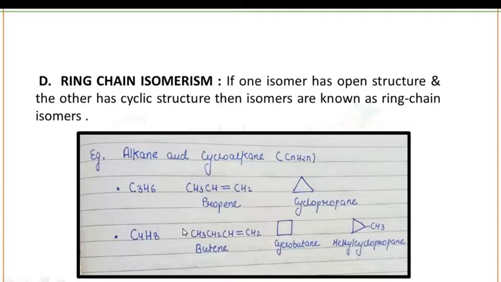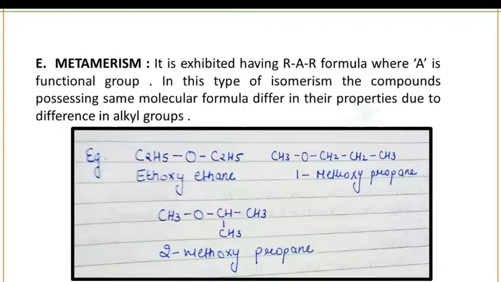Okay. Next is metamerism. The metamerism kind of isomerism is exhibited by compounds having RAR formula, in which R is your alkyl group and A is your functional group. Then the compounds will show metamerism.